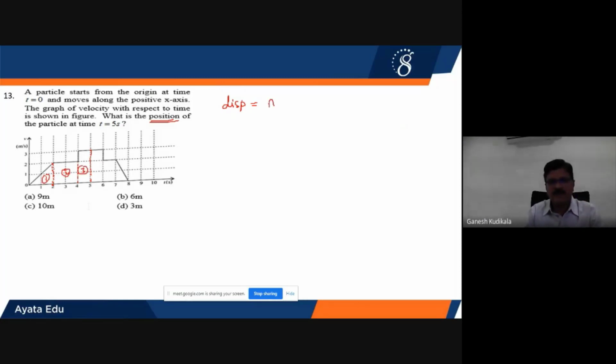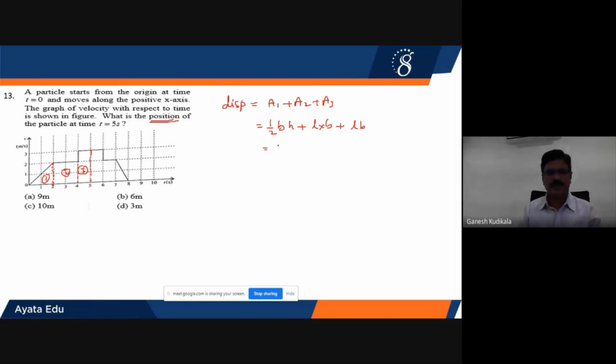Therefore, this displacement will be A1 plus A2 plus A3. The area of the velocity versus time graph gives displacement. In order to find the area up to 5 seconds, I get three regular figures. The area of the right angle triangle I can find using half into base into height, plus the area of the square, which is L into B, plus the next one, L into B. It's once again a rectangle.